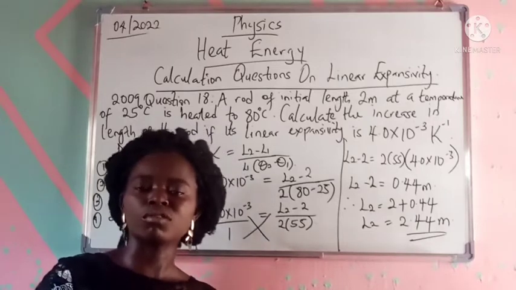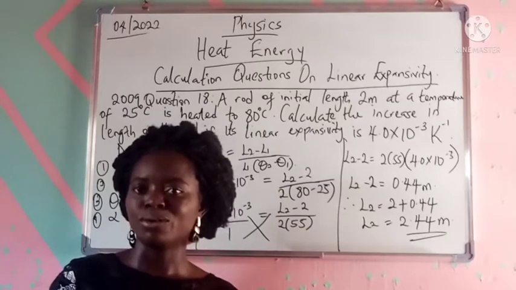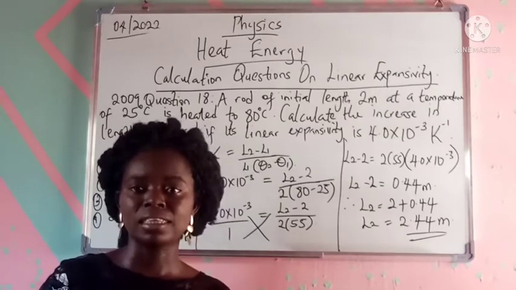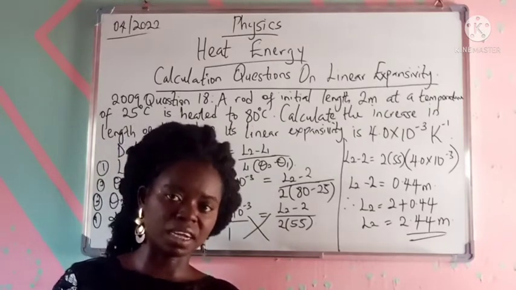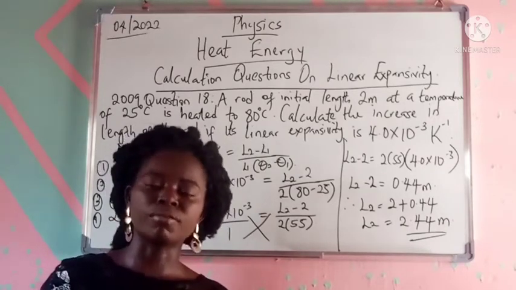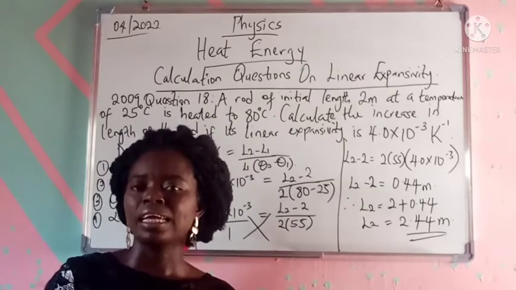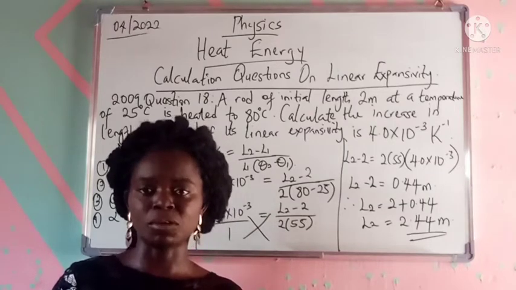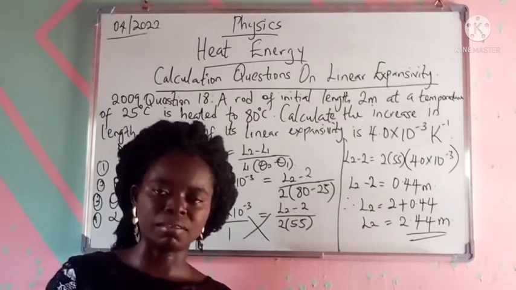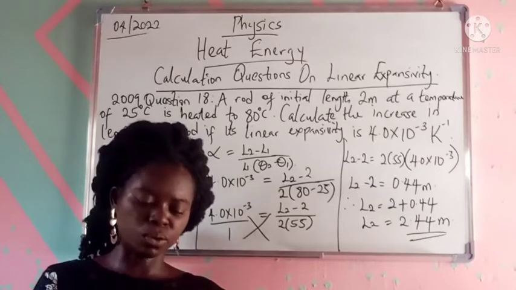What this question also showed us is that there are times when, in linear expansivity, you may not just be solving for the linear expansivity. A question can state that you solve for the temperature rise. And don't forget, at WAEC level, most of the things you'll be doing will be for just one unknown. So if you are given a question to solve for temperature rise, for example, you are going to be given L2, L1, and the linear expansivity. But still solve more questions under linear expansivity to broaden your knowledge.